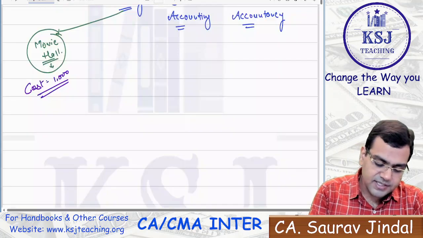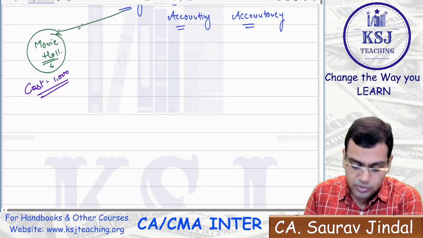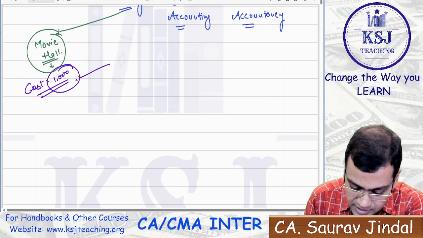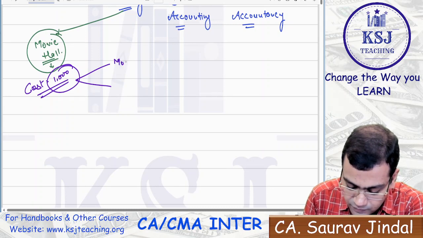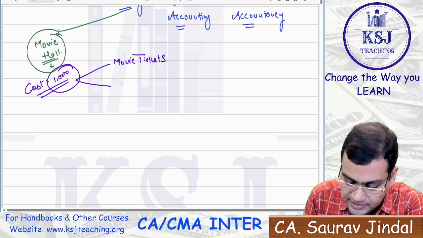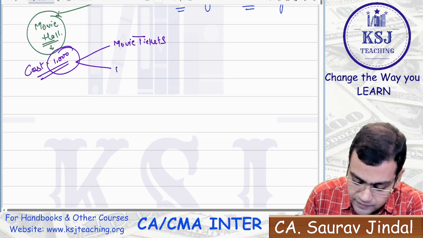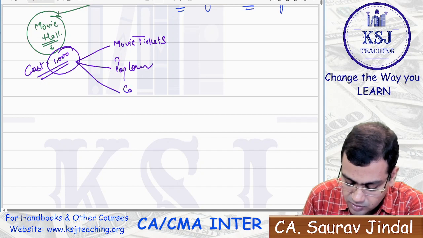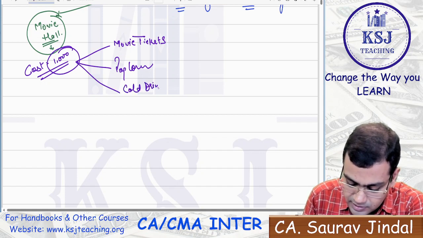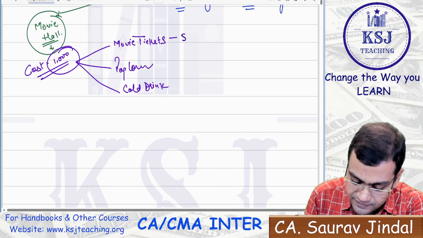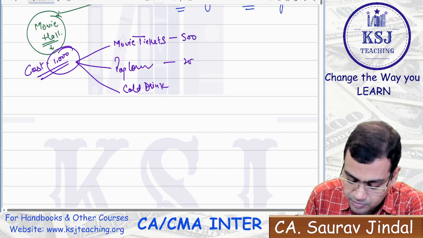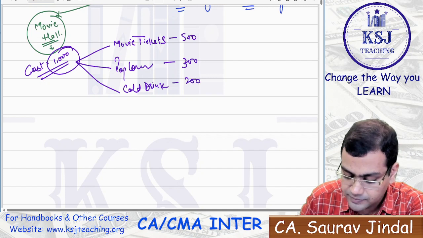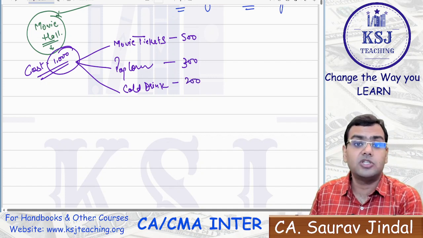Now the next step, your father will ask you that out of this cost of 1000, what is the cost of the movie tickets, right? What is the cost of the popcorn that you have had? And what is the cost of the cold drink that you had? Now you will say, father, 500 for movie tickets, 300 for popcorn, and 200 for cold drink, right? Now he's double shocked.